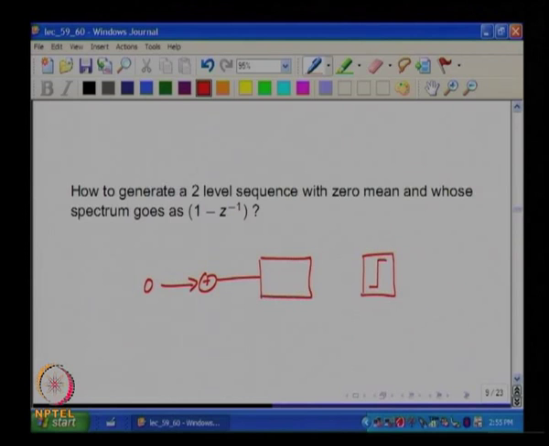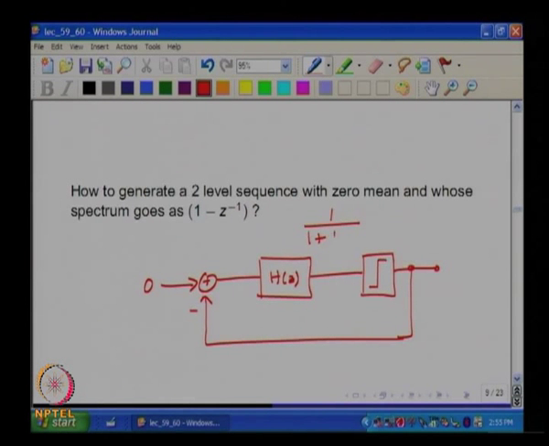If I have z inverse by, h of z in general and do this, this will give you a sequence with 0 mean, correct, and noise shaped, it will have only 2 levels because the quantizer is enforcing the 2 levels, and it will have a spectrum which goes as 1 by 1 plus h of z.